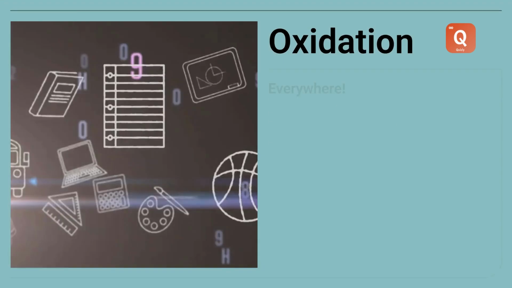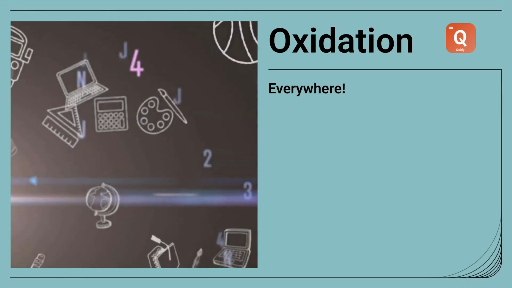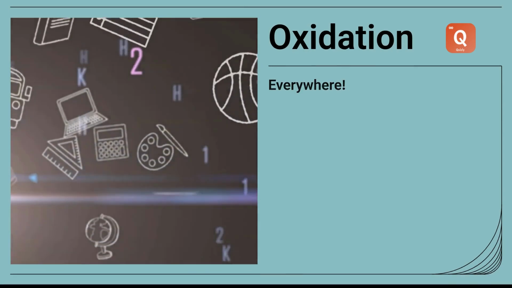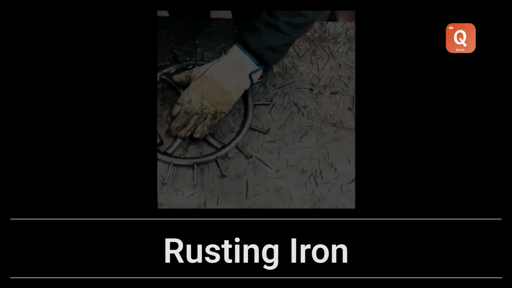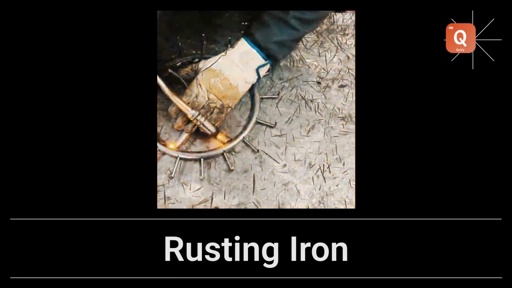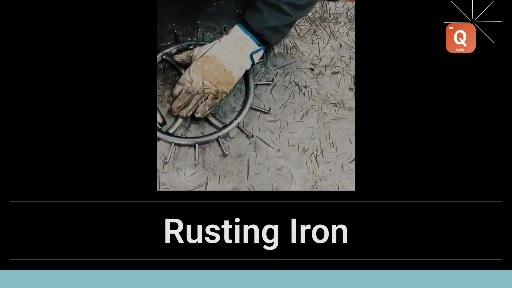So the big question is, is oxidation a friend or a foe? Oxidation reactions are everywhere, sometimes helpful, but often they cause damage. Let's look at two important examples. First up, let's talk about corrosion. This is a big problem for metals, especially iron. Imagine a piece of iron, like a gate or a fence, left out in the rain. Over time, it starts to turn a reddish-brown color. This is rust, and it's a perfect example of corrosion.